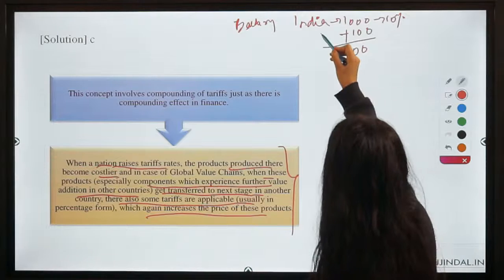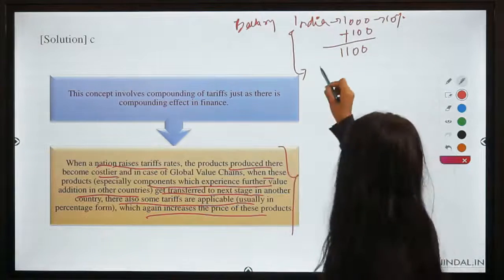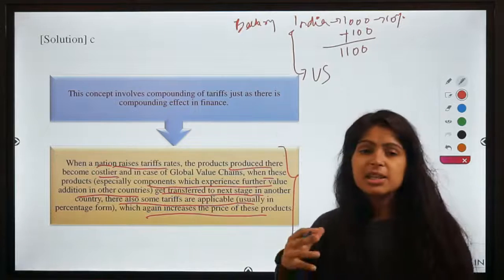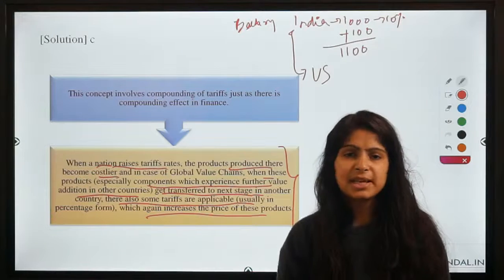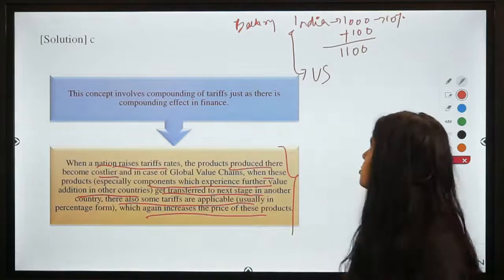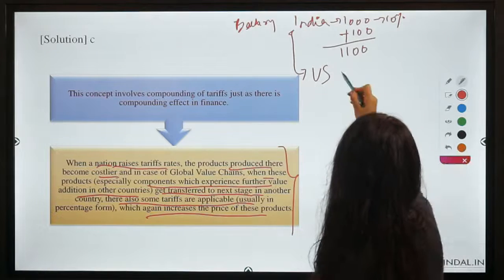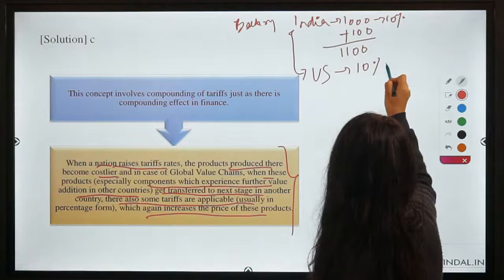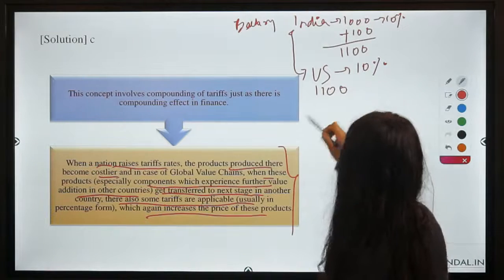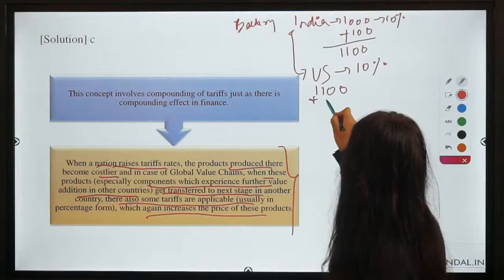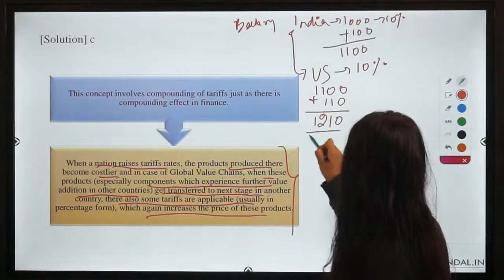So now when this product gets transferred to another country, let's say the US, where all the components of this cell phone are going to be assembled to make the final product, here also 10% tariff is applicable, right? So the US is going to receive a product that is costing it 1100 plus 10% tariff, which makes the total cost 1210, right?